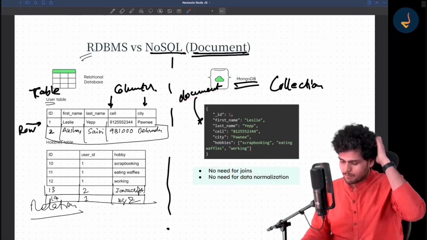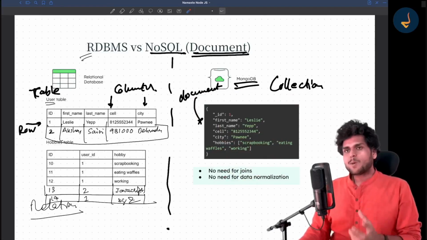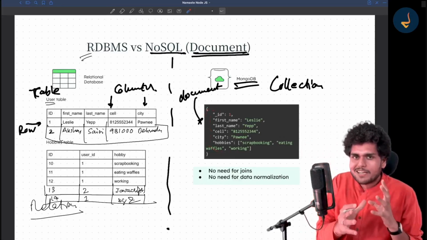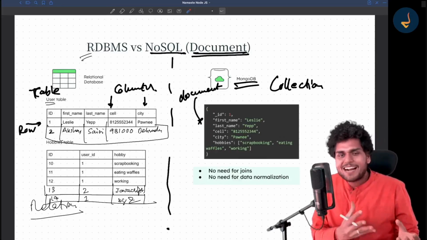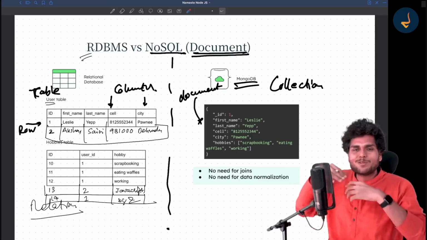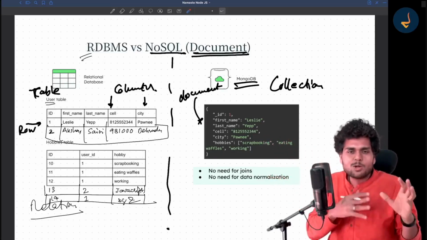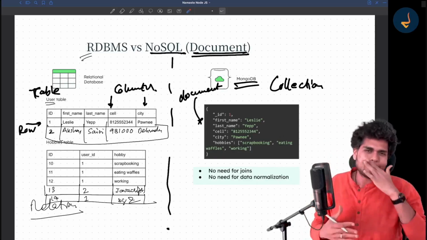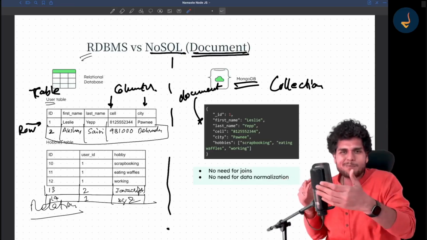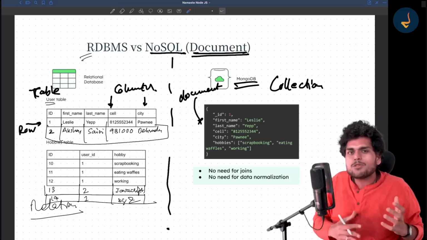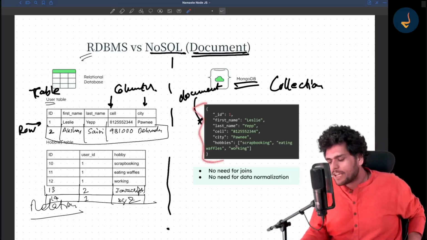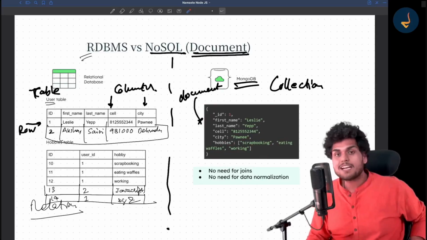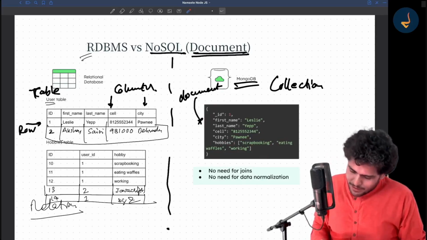That is widely used. Now, why is MongoDB popular? One reason is the document, because this document looks like a JavaScript object and JSON, isn't it? And JSON and JavaScript is the language for web applications, isn't it? If you go to browsers, you will find JavaScript objects, JSON, the data being transferred via API calls in JSON format. So that is why it becomes very easy to deal with these Mongo documents inside JavaScript. We will see it very shortly. Don't worry about it. Got it?